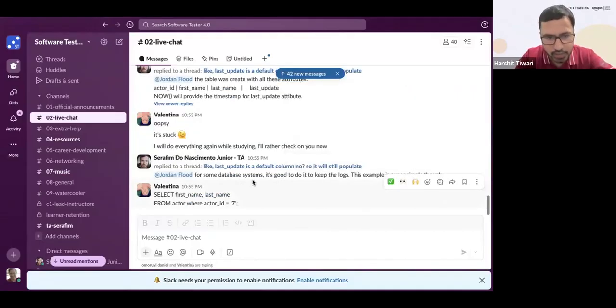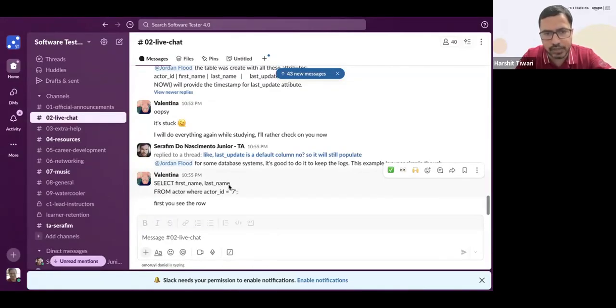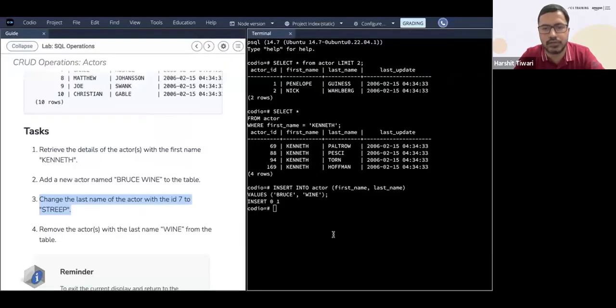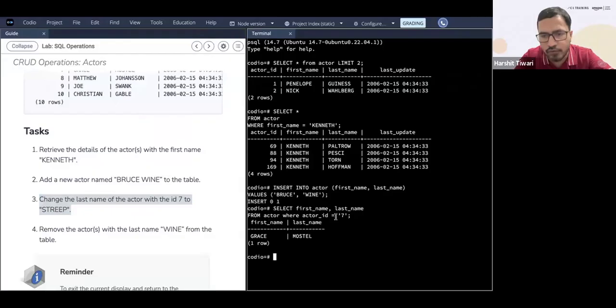Absolutely perfect. Okay. When they select first name, last name from actor where actor ID is 7. First you see the row, right? Let's look at the row first. Okay, let's select this, and you can see what exactly is the row. So the first name and last name is Grace Mostel. You want to change the last name to Streep.